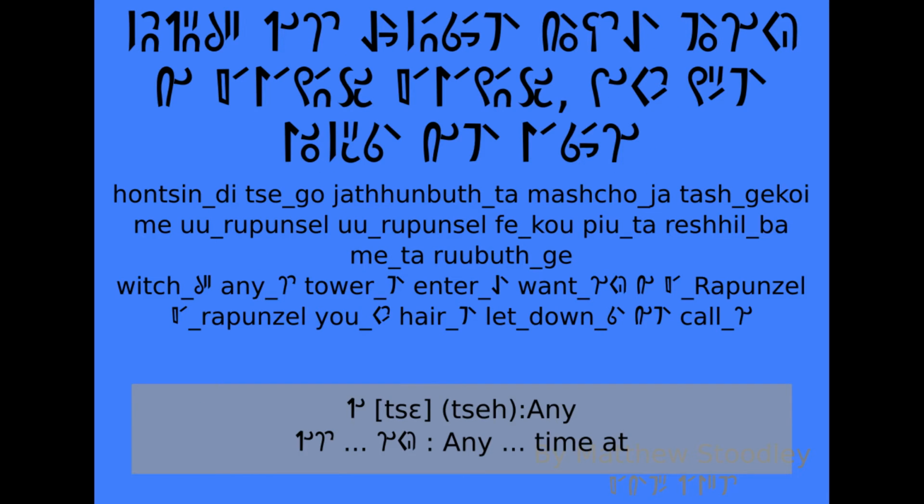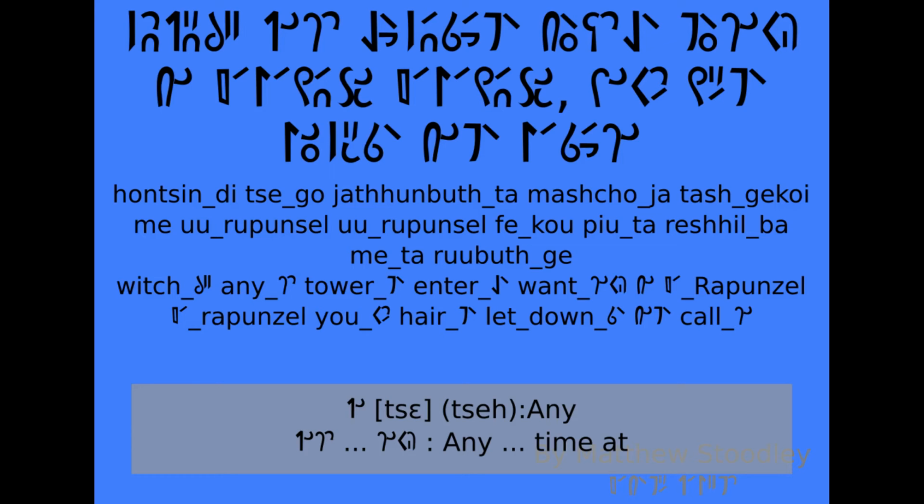Honsindi tsego jathunbuta mashchoja tashkekoi me Rapunzel feko piuta reshilba meta rubuske. Which di enigo tower ta enter ja want gokoi me Rapunzel yuko hair ta let down ba meta kulge. So anytime the witch wanted to enter the tower, O Rapunzel, your hair let down.